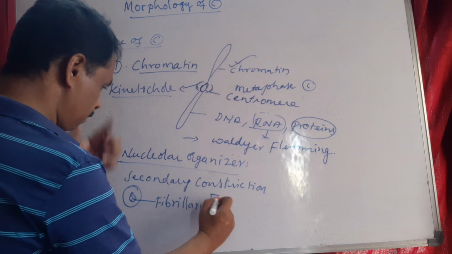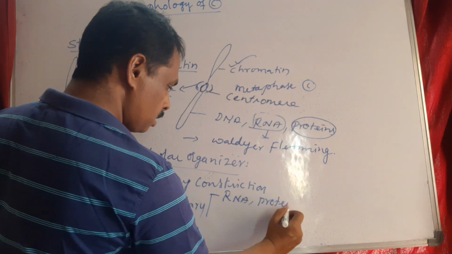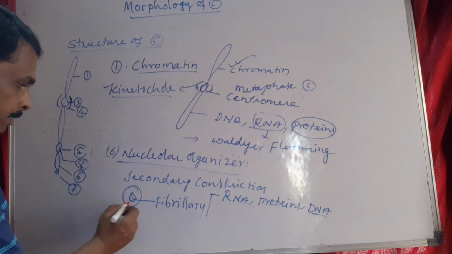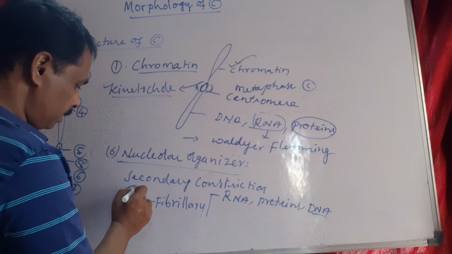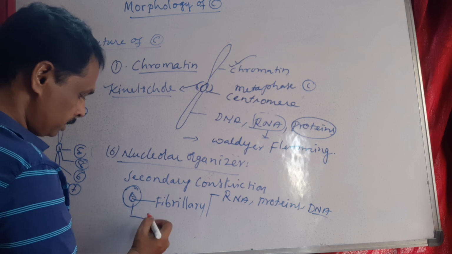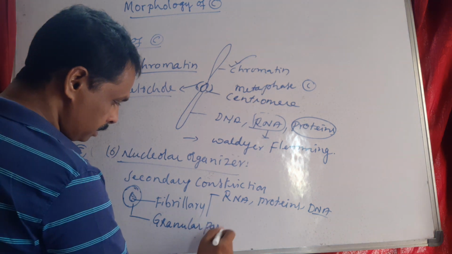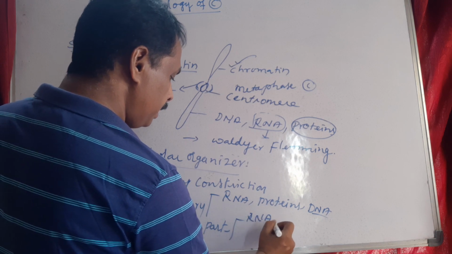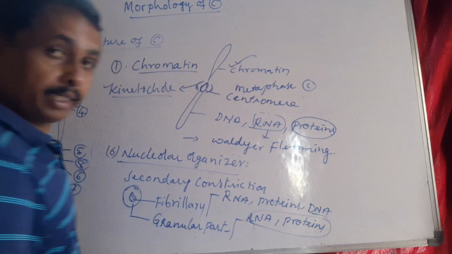It is made of RNA, proteins, and a trace amount of DNA. This is the fibrillar part, the center part. And the periphery region of the secondary constriction is called the granular part. This granular part is composed of RNA and proteins, but not DNA.